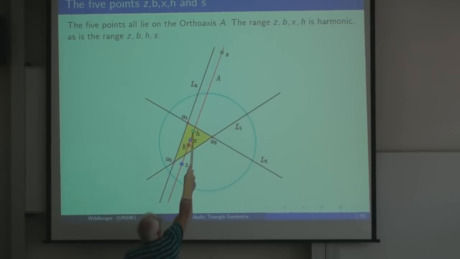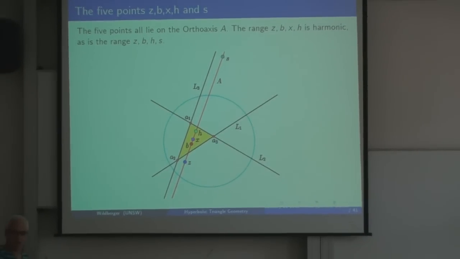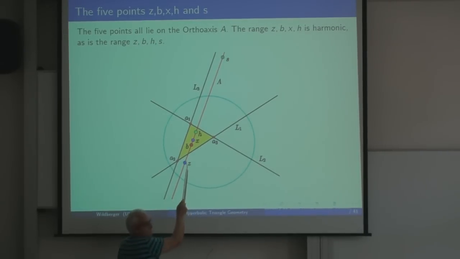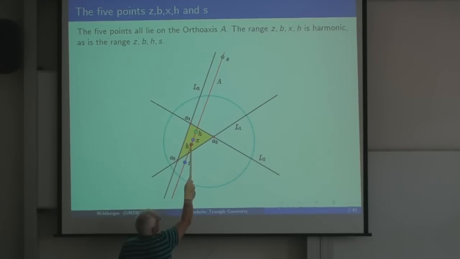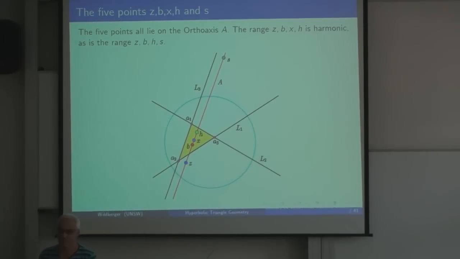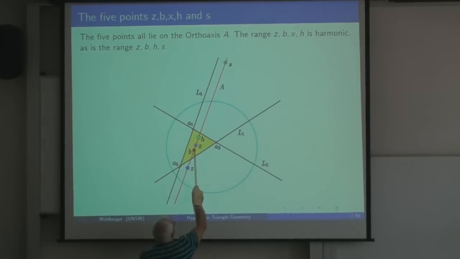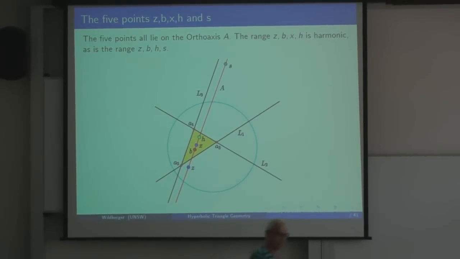So Z, B, X, H, those are 4 points on a line. There's a projective invariant called the cross ratio. And if the cross ratio is -1, then the points are called harmonic. It means roughly that in terms of distances, which is more familiar, this point here divides these 2 points internally in the same ratio as this point divides them externally. So this to this equals this to this. Okay, so that's a harmonic range. And then also the points Z, B, H, and S are also a full harmonic range.